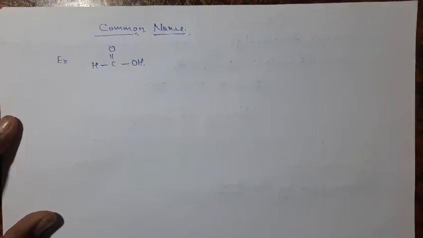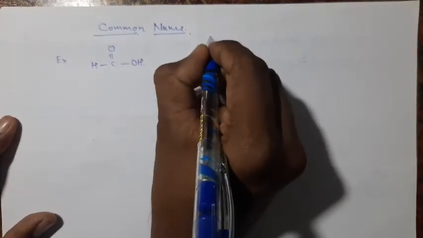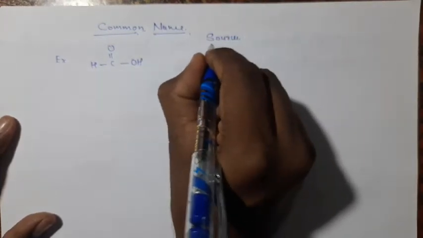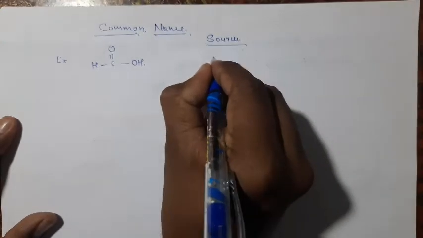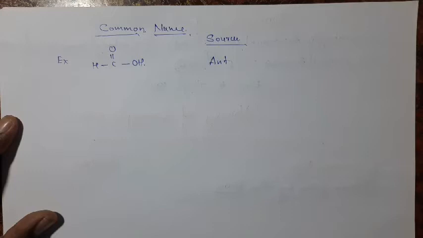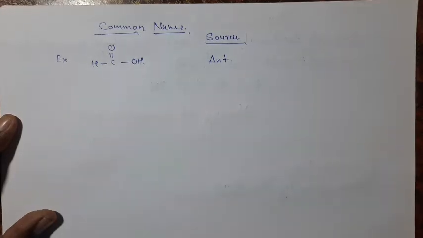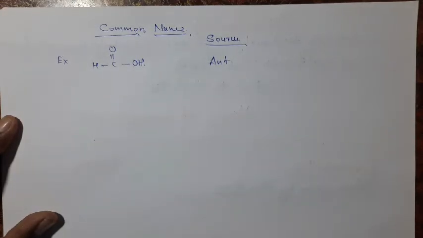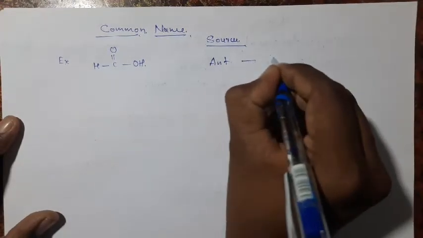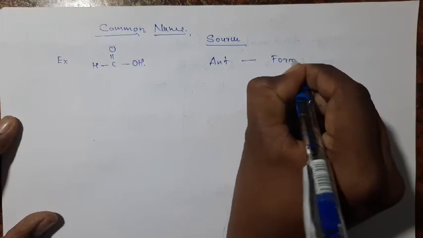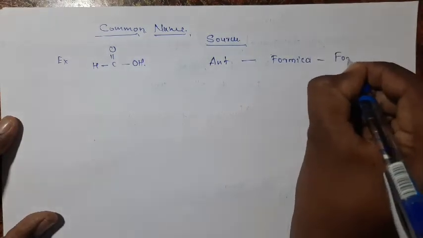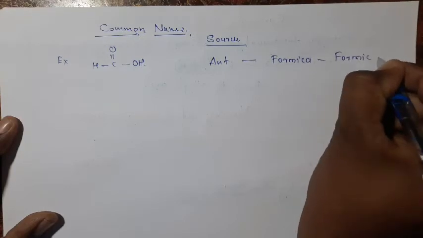It is found in the source ant, and in Latin ant is called Formica. Hence its name is formic acid.